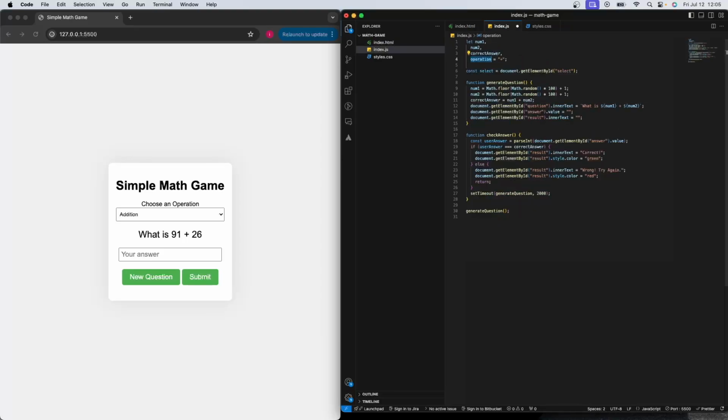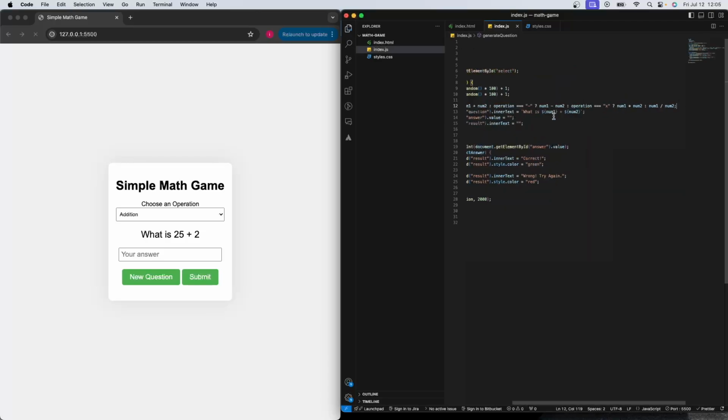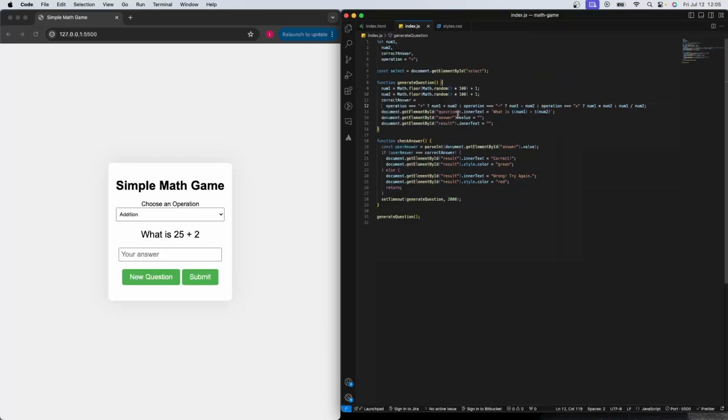Here, what we are going to do is we're gonna check correct answer. We're gonna set our correct answer depending on this operation, which is gonna look something like this. If I save, let me close that. Correct answer is gonna be equal if operation equals plus, then number 1 plus number 2.